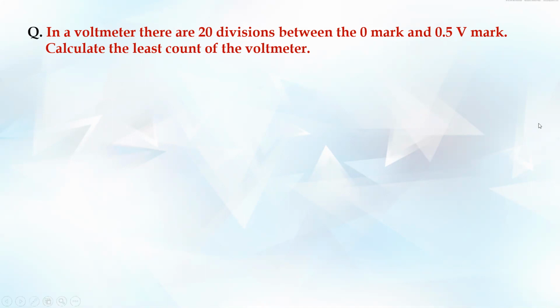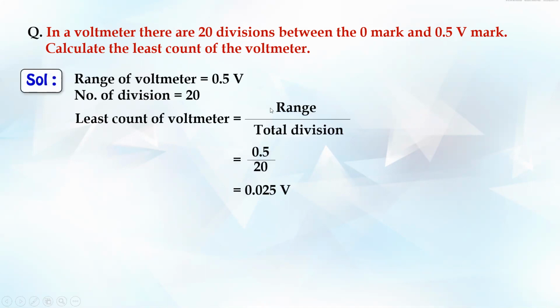So here's the solution for this. Now we know the formula, right? Least count is what? Least count is total range upon total division. The range is from 0 to 0.5. That is 0.5. Total division is 20. If you divide, you'll get the answer is 0.025 volts. So that's it. I guess it is clear now.